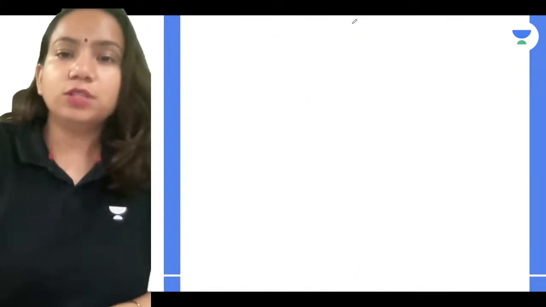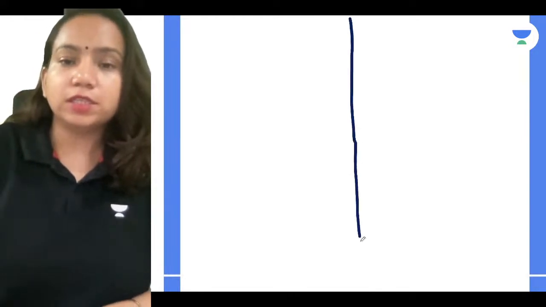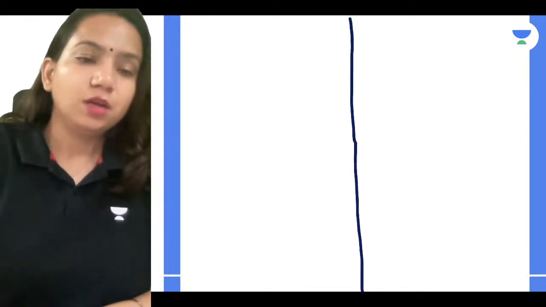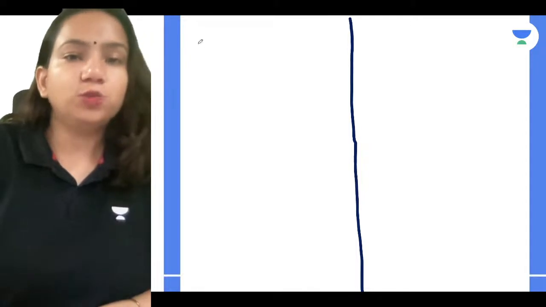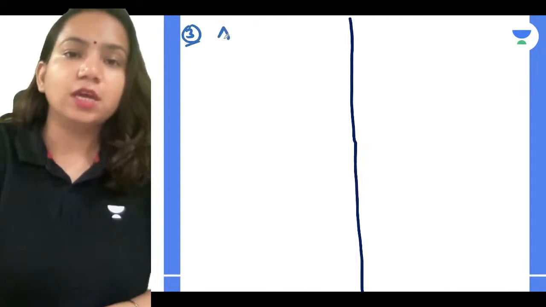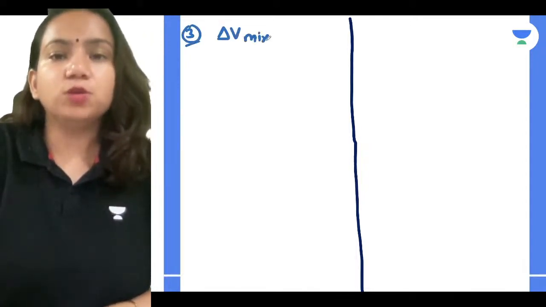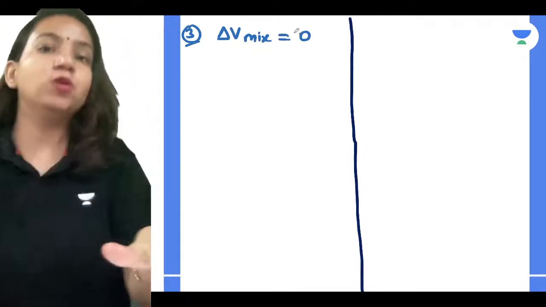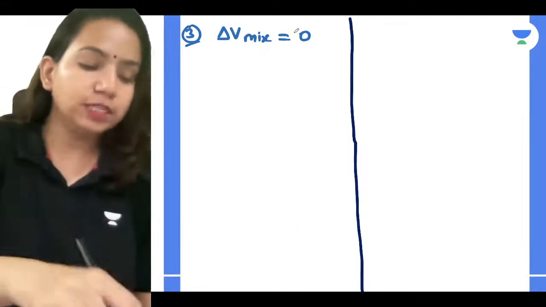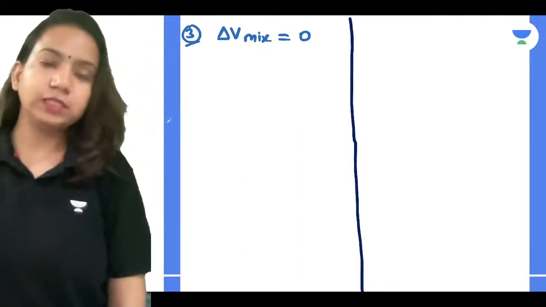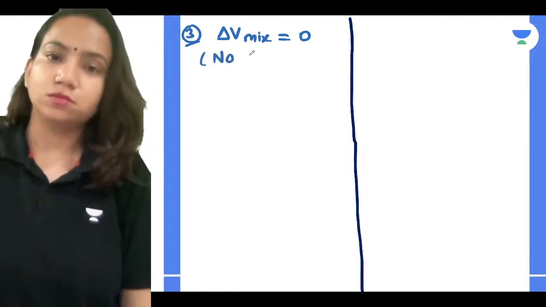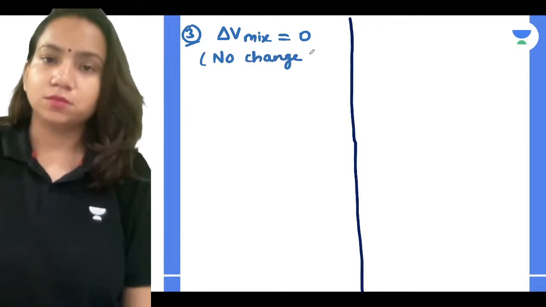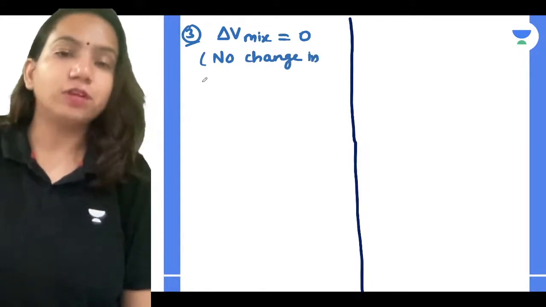Okay, talking about the next difference, what we can discuss is here. Even for an ideal solution, when you're mixing two things, delta V mix is also equal to 0. When you're adding two things, the change in volume is equal to 0, it's saying, right? So there is no change in volume after mixing.